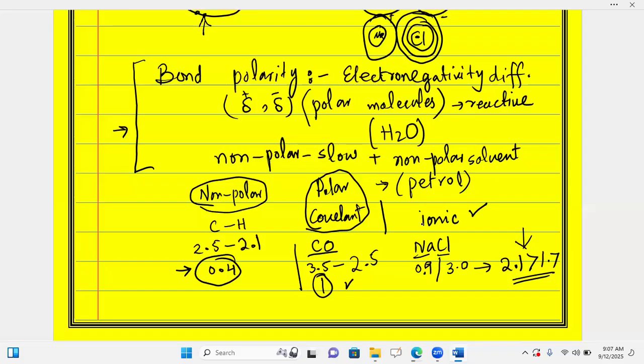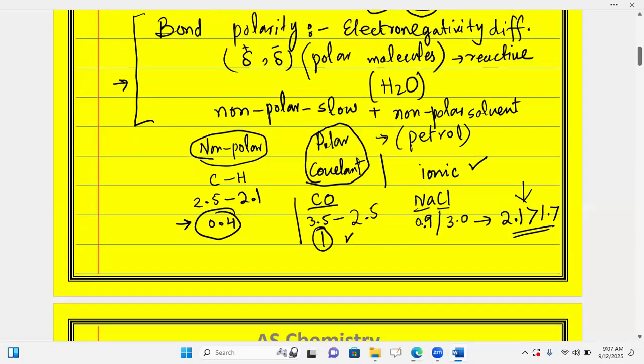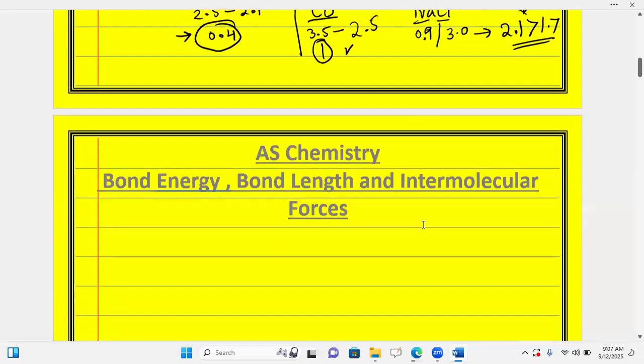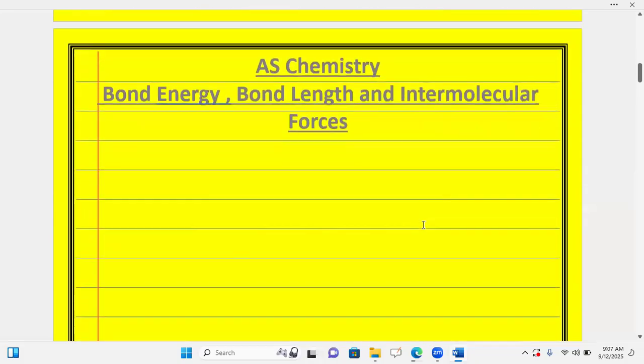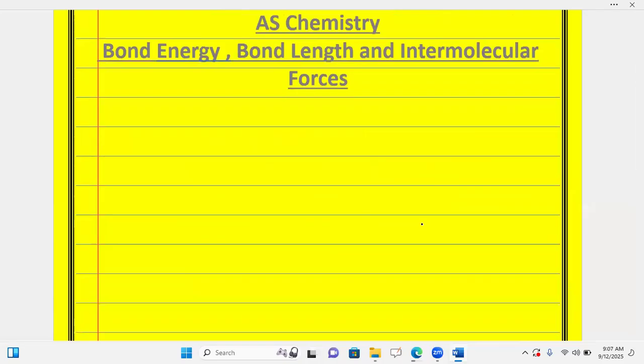On the other hand, if I go towards polarity in molecules, now I am going towards intermolecular forces. Polarity in molecules is to be taken into account, like we get the ammonium ion, the carbonate ion, the sulfate ion.